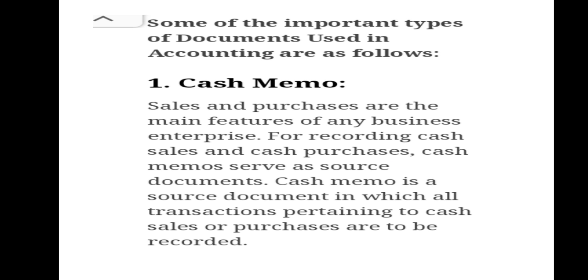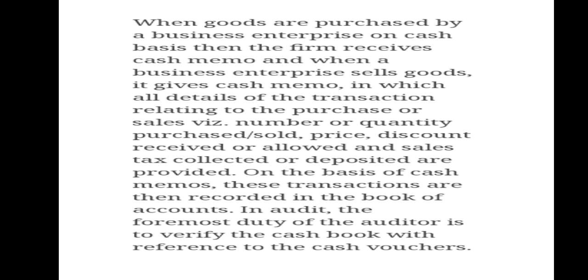First, cash memo. When a trader sells goods for cash, he gives a cash memo, and when he purchases goods for cash, he receives a cash memo. Details regarding the items, quantity, rate, and total price are mentioned in the cash memo. Cash transactions are recorded in the books of account on the basis of these cash memos. So when goods are purchased on cash basis, the document provided by the seller is called a cash memo.